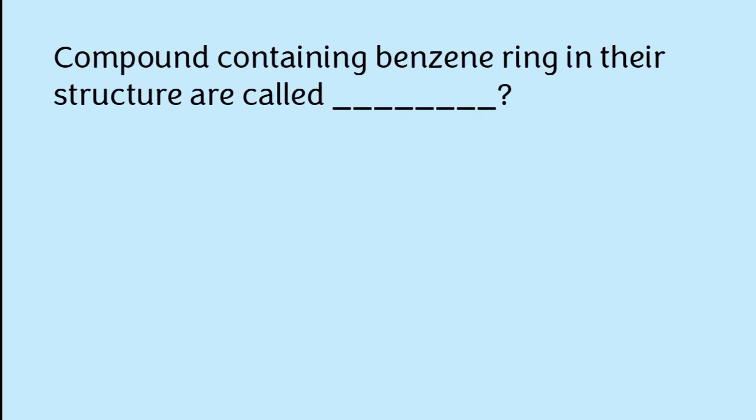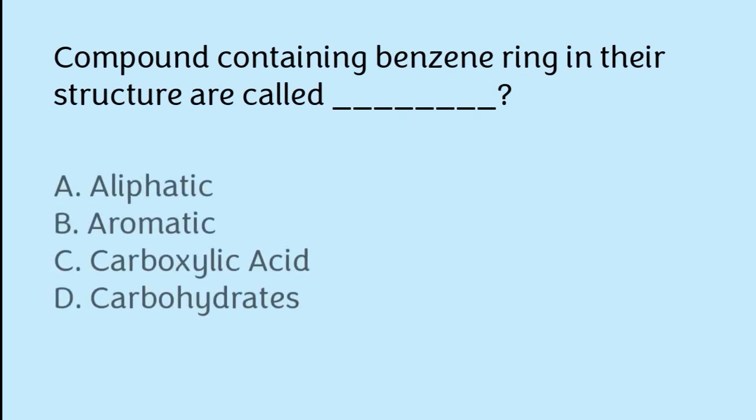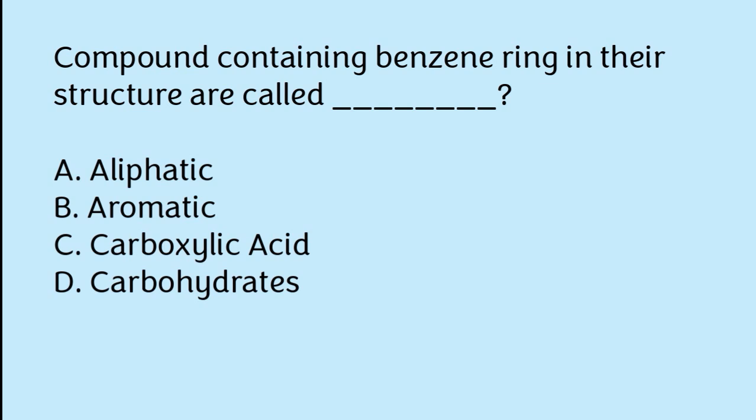Compounds containing benzene ring in their structure are called: aliphatic, aromatic, carboxylic acid, carbohydrates. The correct answer is option B. Compounds containing benzene ring in their structure are called aromatic.